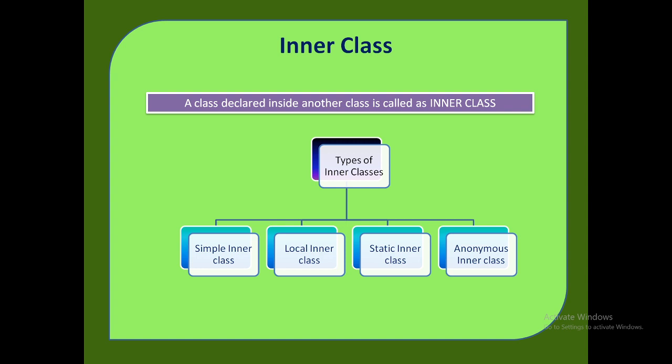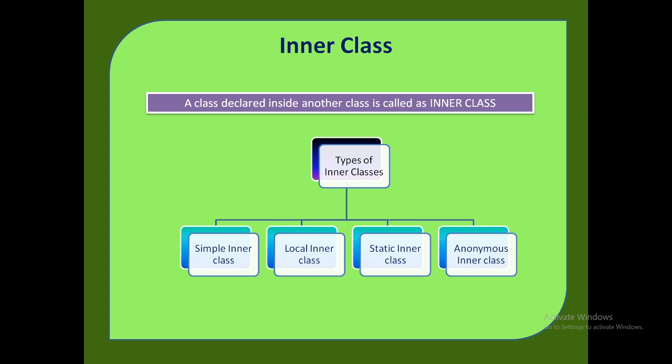So whenever we declare any class inside another class, that class inside another class is called an inner class. There are basically four types of inner classes: simple inner class, local inner class, static inner class, and anonymous inner class. As the name indicates, simple inner class is nothing but a class which is declared inside a class but not inside any method or any loop or if, else, switch like this.